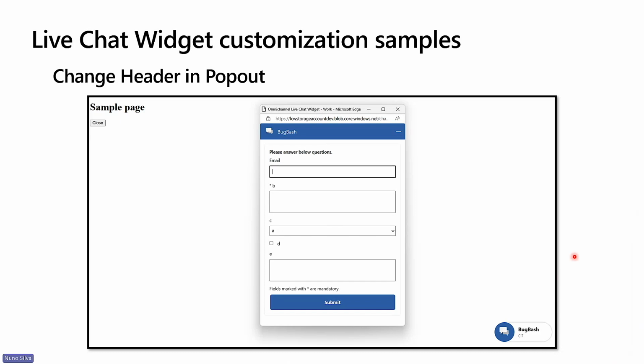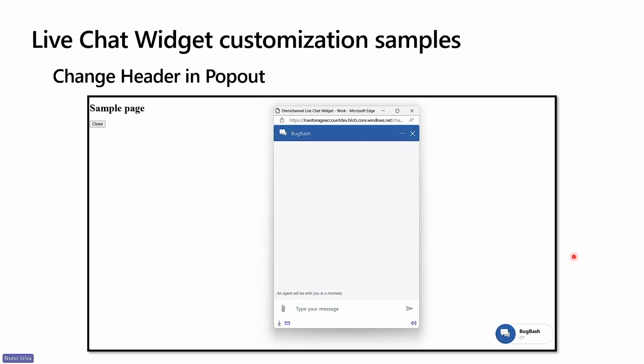And as you can see next, even after submitting the pre-chat survey, we can still have the chat on top of that pop-up window. So this can be a very useful feature when you have requests or business requirements to have the capability to pop out the chat so that the users can continue to work and still chatting with the agent.